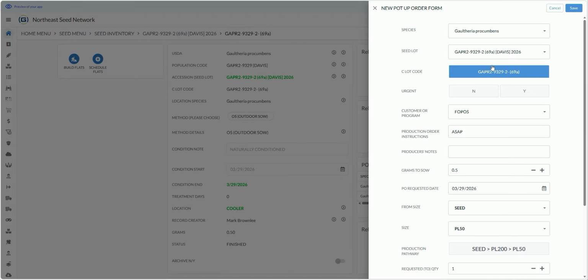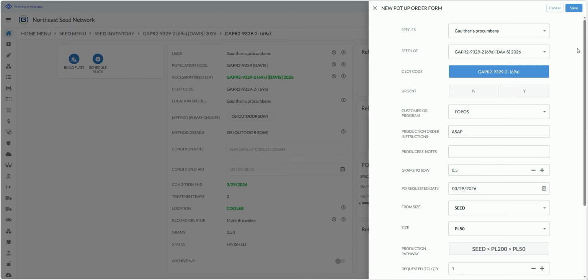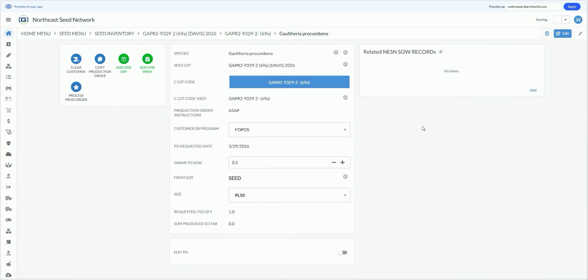So this is now a completed production order request. It is saying to use this seed, or that accession, with this C lot code, produce for the client Phopos ASAP. So all 0.5 grams today. Use seed, make a PL50, skip the pathway, and we're going to sow direct, make just one, and use sand peat. That's a great looking production order. Click Save. Here's our production order. Now for this species, let's click in. There we go. Everything looks great.